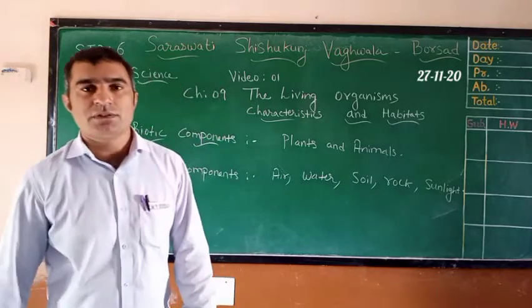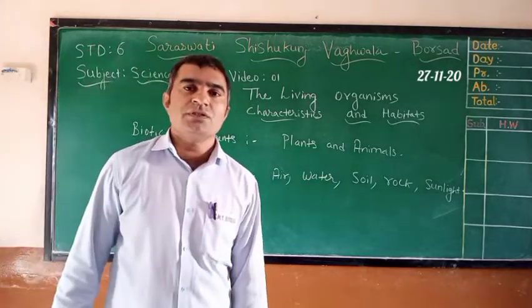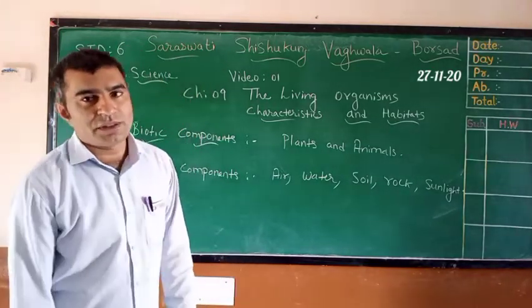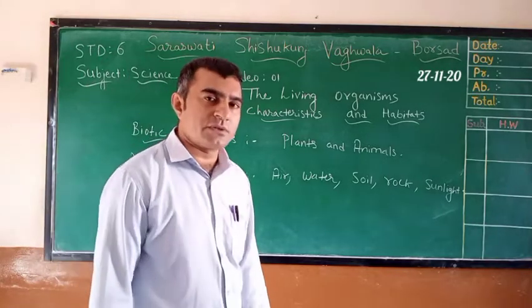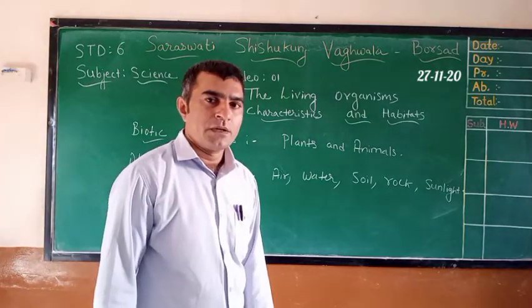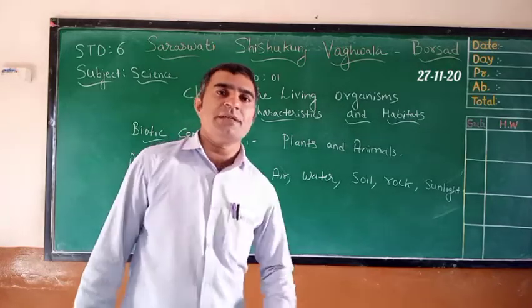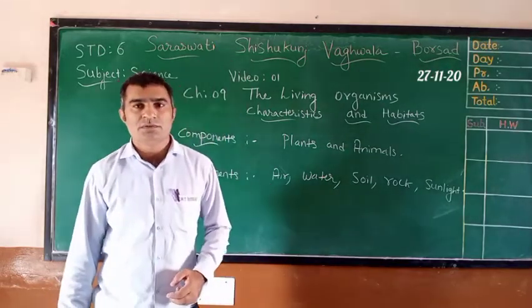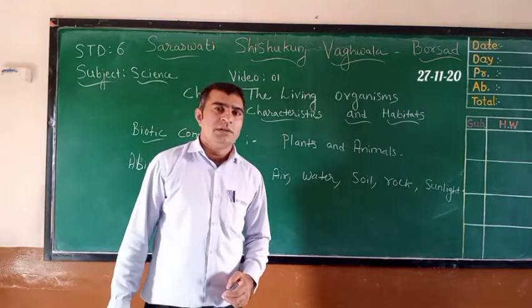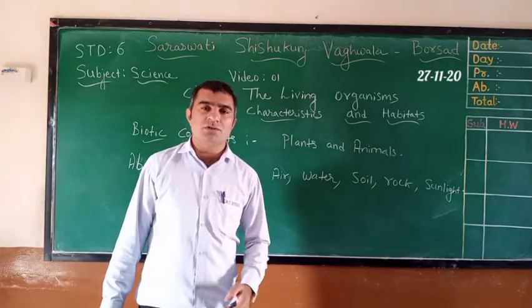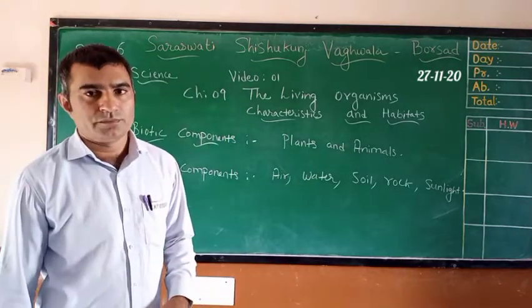So dear students, today in this chapter we have studied the types of living organisms. We have seen that if we move to different places, there are different living organisms, and their body features are also different.